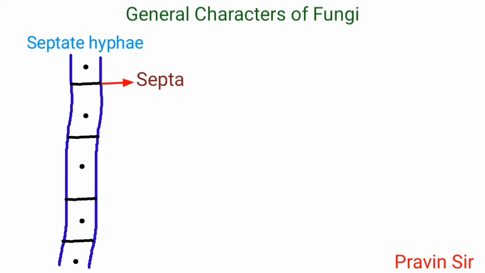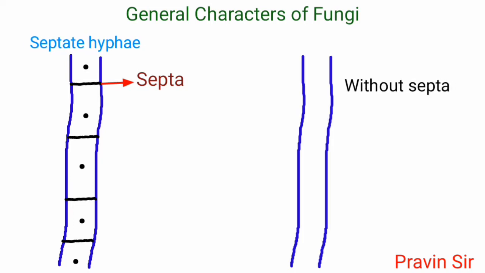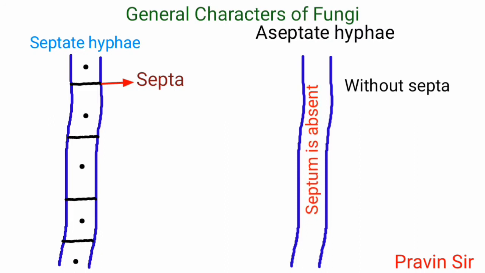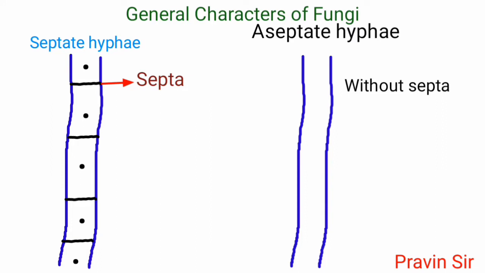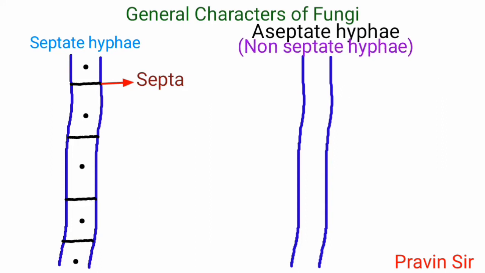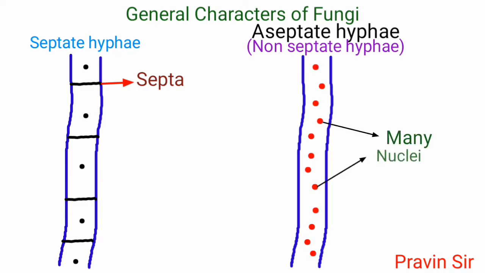The hyphae may be with septa. That time it is called septate hyphae, or without septa. Here septum is absent. This is aseptate hyphae, that is non-septate hyphae, which consists of many nuclei.